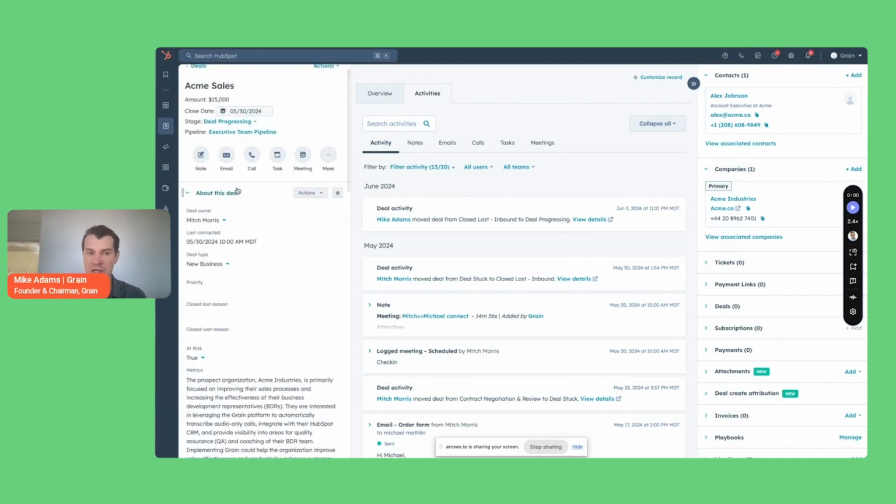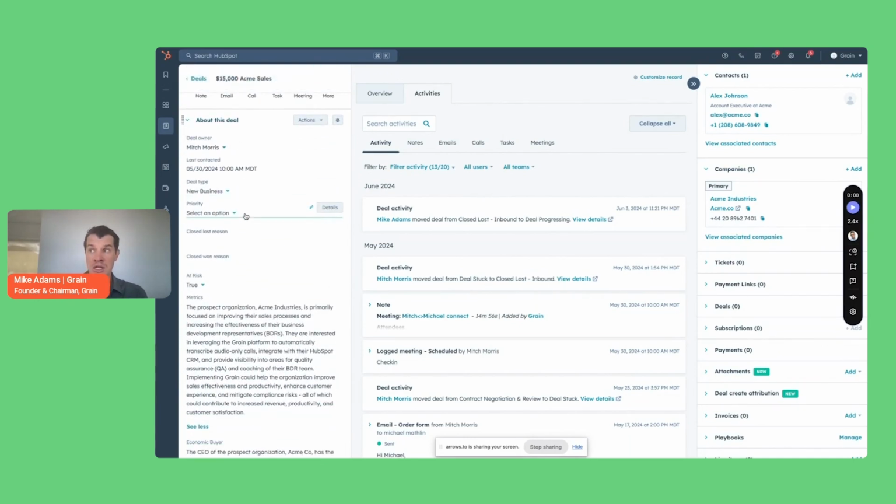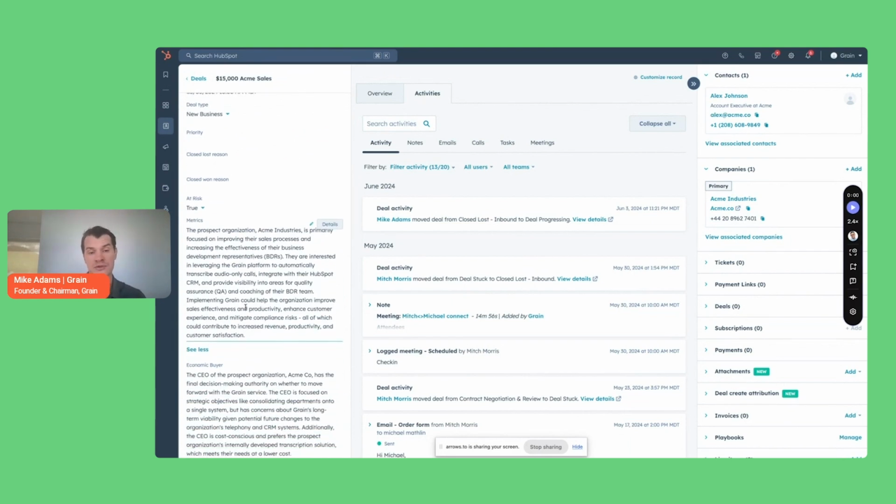And I feel like it's pretty representative of not just the utility at one individual deal, but a lot of the powering of workflows based on an AI assessment of using a qualification framework like Medic or MedPick or Spiced or any other framework that is really not just on one call. It's supposed to be representative of diagnostic of why it's going to close, or forecasting about how likely it is to close, or diagnostic of why it's at risk of not closing.